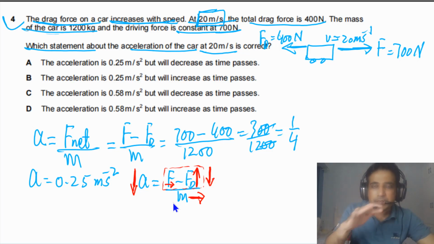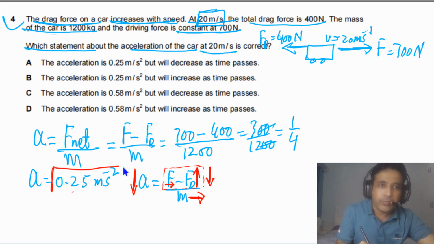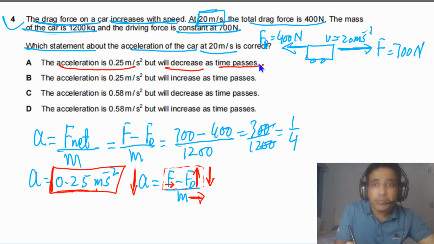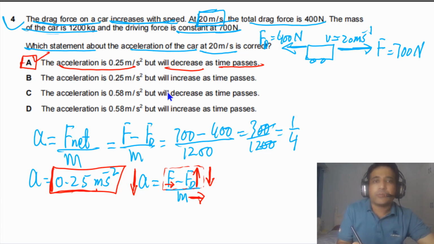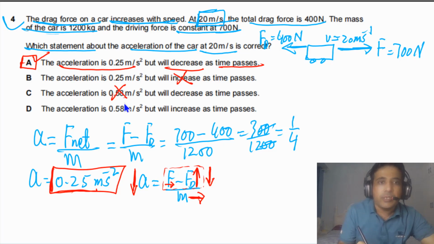As time passes, acceleration will decrease. So these two points we need to understand. One is that acceleration is 20 meters per second squared, and then acceleration will decrease with time. So if you look at option A, it is given to us that the acceleration is 0.25 meters per second squared, but it will decrease as time passes. So the answer for this question is A, and the rest of the options are not possible because this is telling you increase. So this is incorrect. This acceleration is incorrect. This acceleration is also incorrect. So the answer is A.